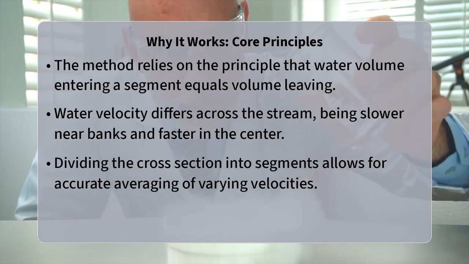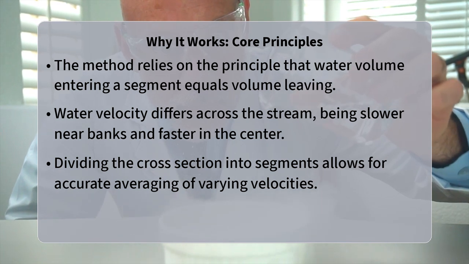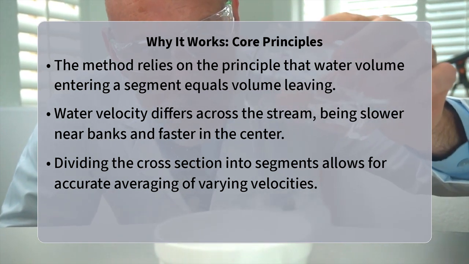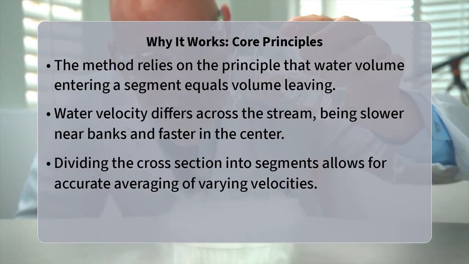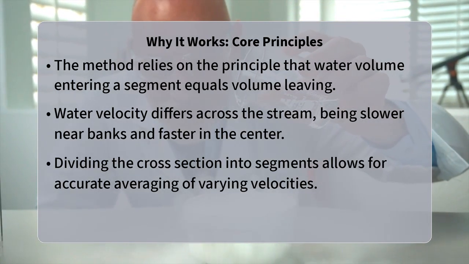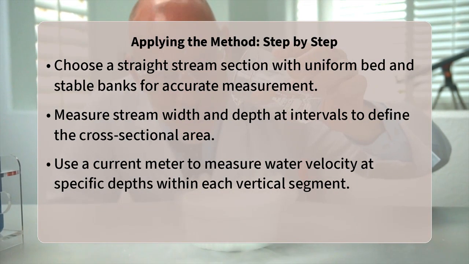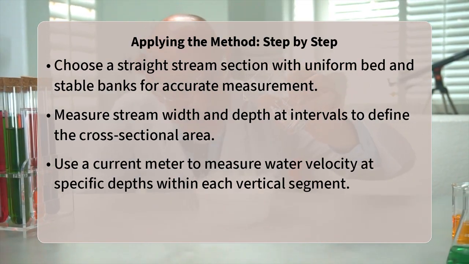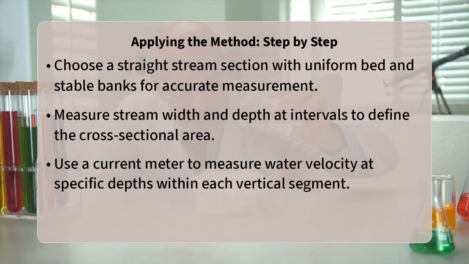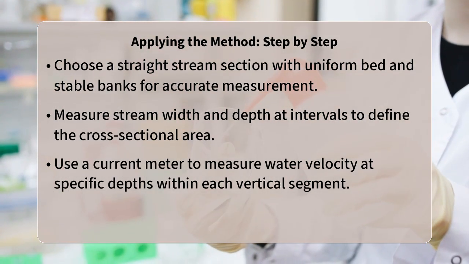To apply this method in the field, one begins by selecting a straight section of the stream with a relatively uniform bed and stable banks. Next, a measuring tape is stretched across the stream perpendicular to the flow to define the cross-section. Depth measurements are then taken at regular intervals along this transect to define the stream's shape and calculate its cross-sectional area.